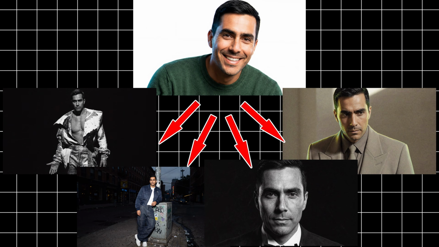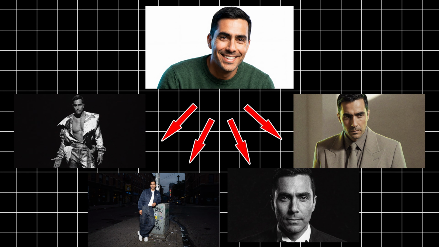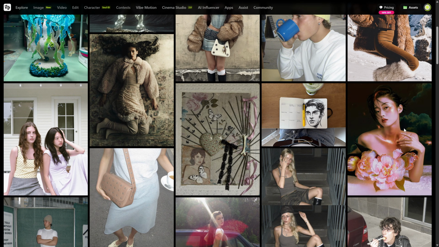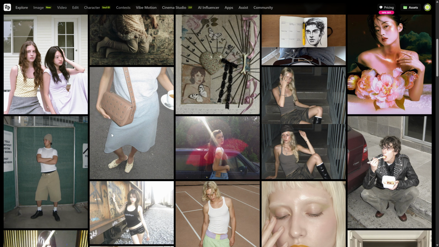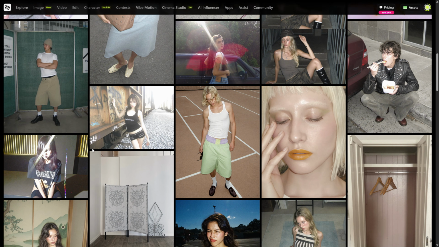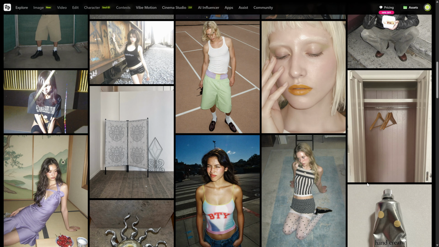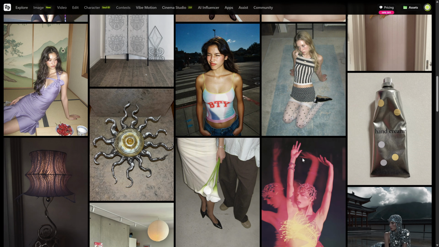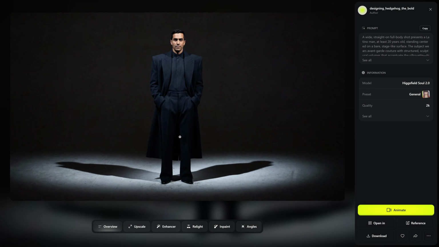After digging for a long time to find the perfect solution, something that could finally help us create the perfect avatar for videos, businesses, or ads, I found it. Soul 2.0 by Higgsfield. With this new model, we're not just generating faces, we're building a complete identity for an avatar, and we can reuse it as many times as we want to create new original content.